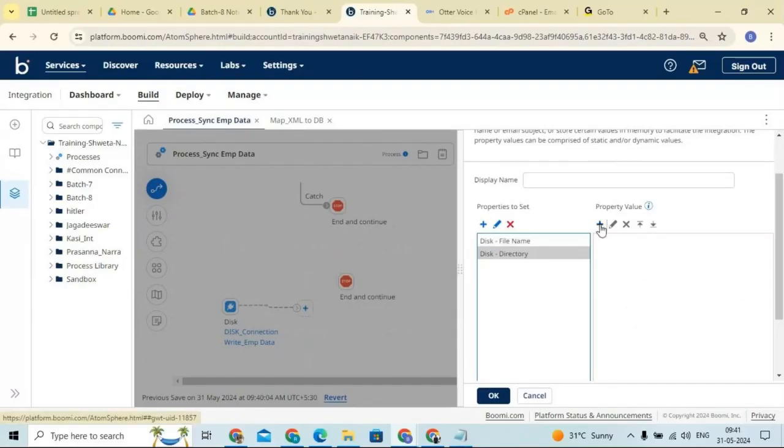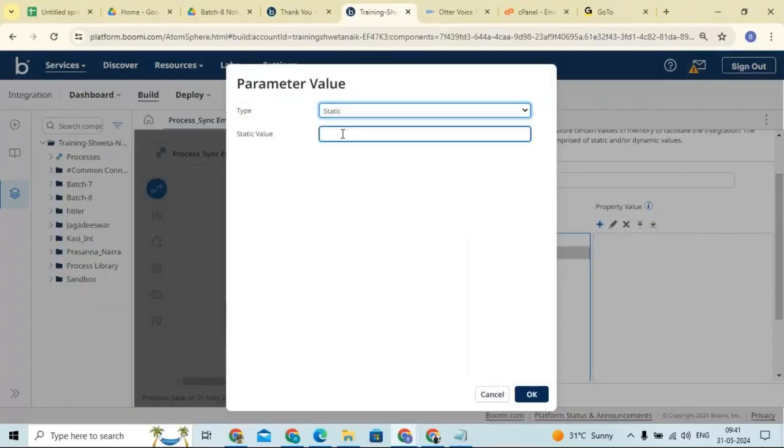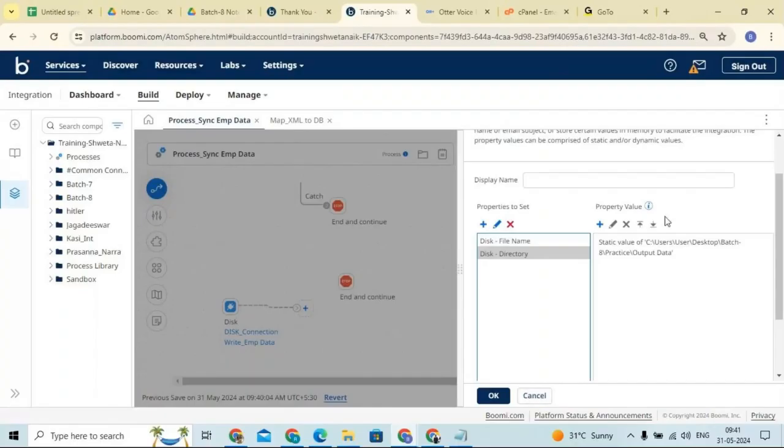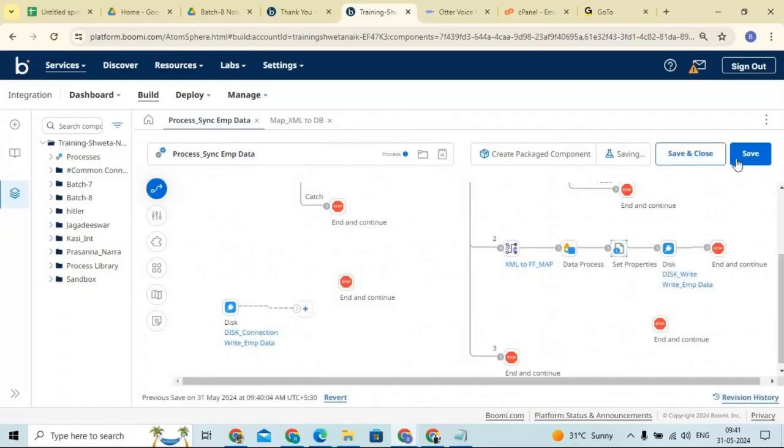Now you can click on the plus button. Okay, now I will go with the static value. This is my directory, right? I'm giving it statically. Say okay. Now save. Test the process.